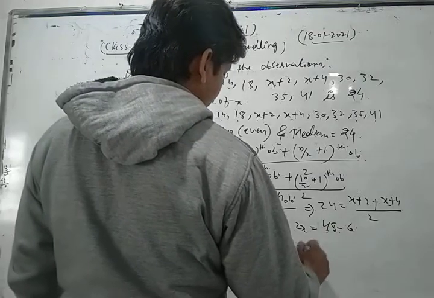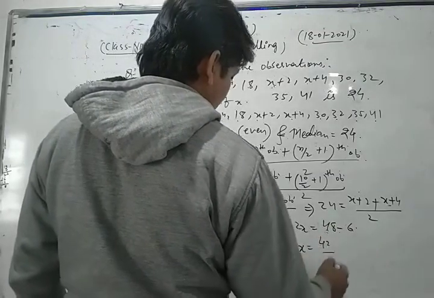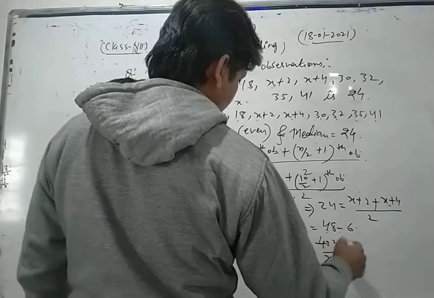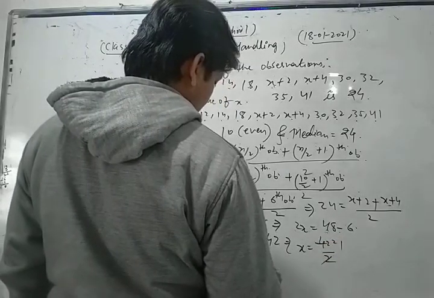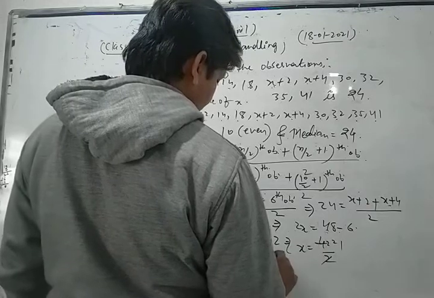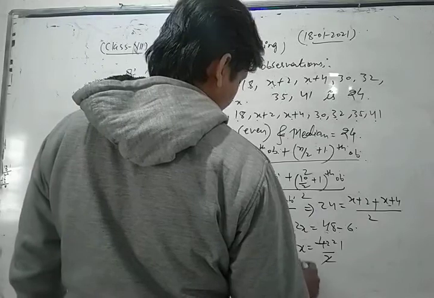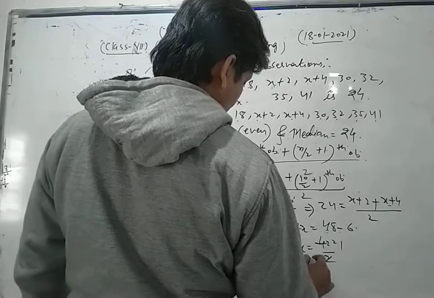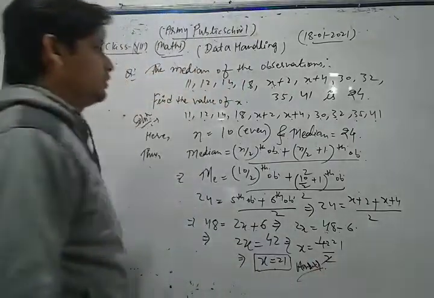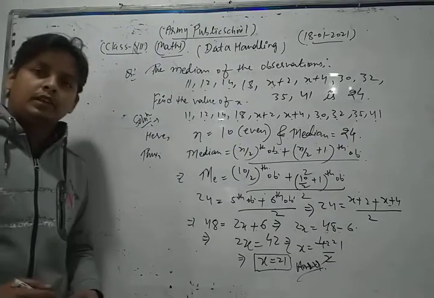Now the value of x is 42 divided by 2. Thus the value of x is 21. This is the required solution of the given question.